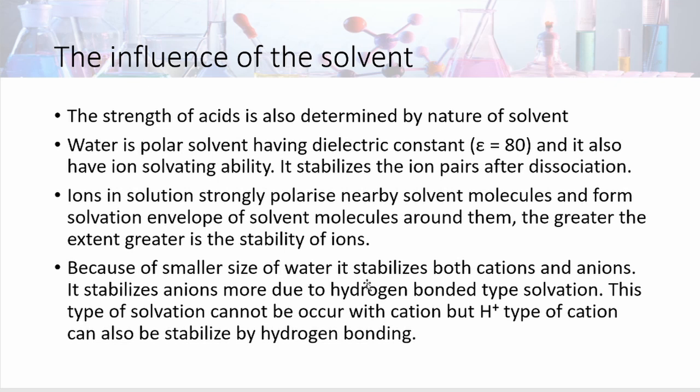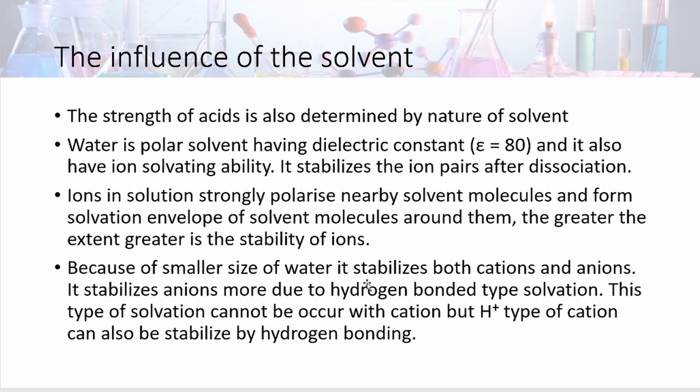Ions in a solution strongly polarize nearby solvent molecules and form a solvation envelope of the solvent molecules around them. The greater the extent, the greater is the stability of the ions. Because of the smaller size of water, it stabilizes both cations and anions. It stabilizes anions more due to hydrogen bonded type of solvation.